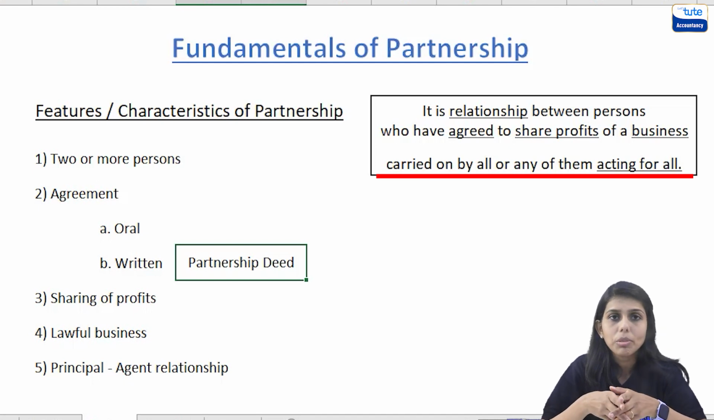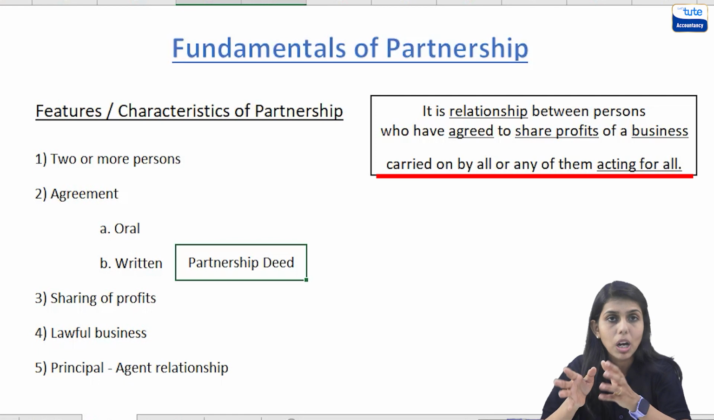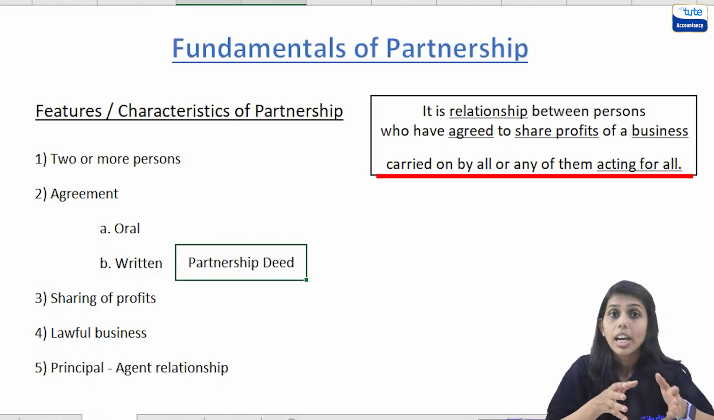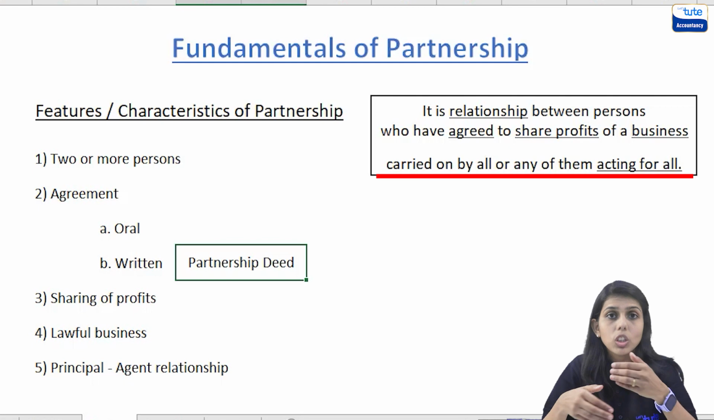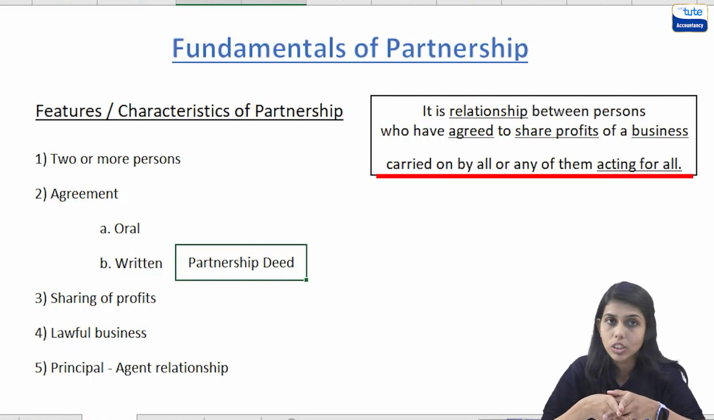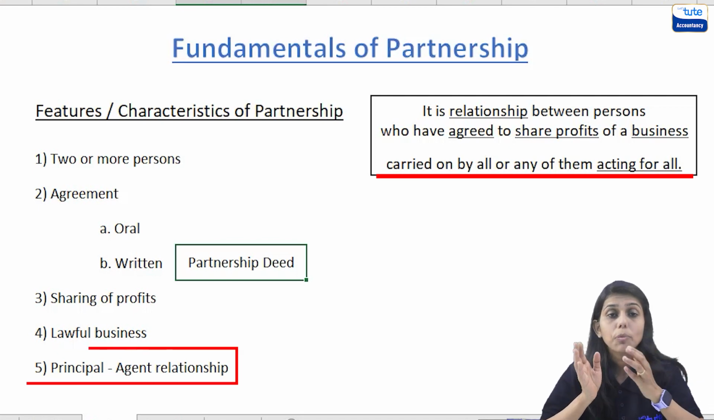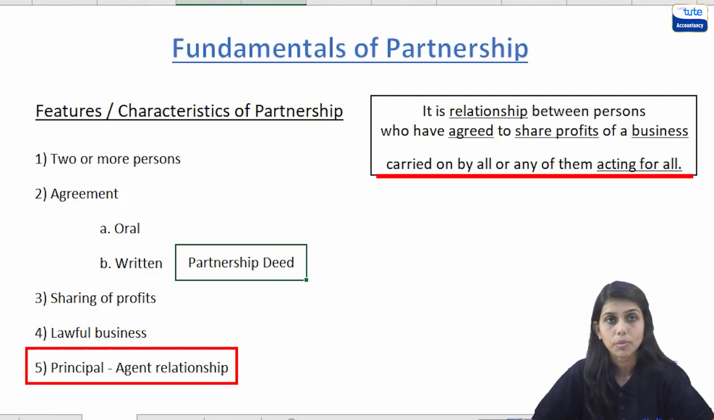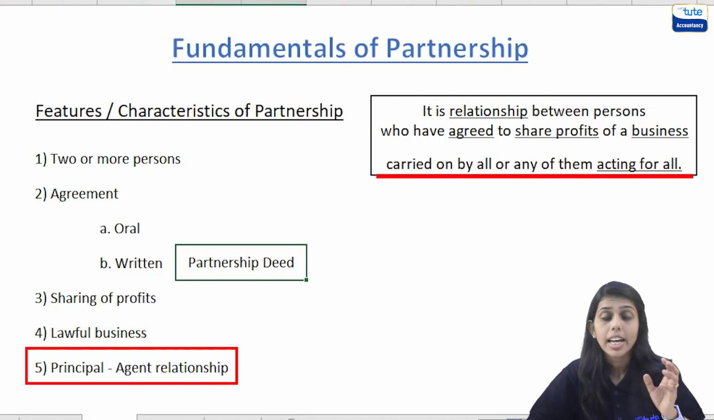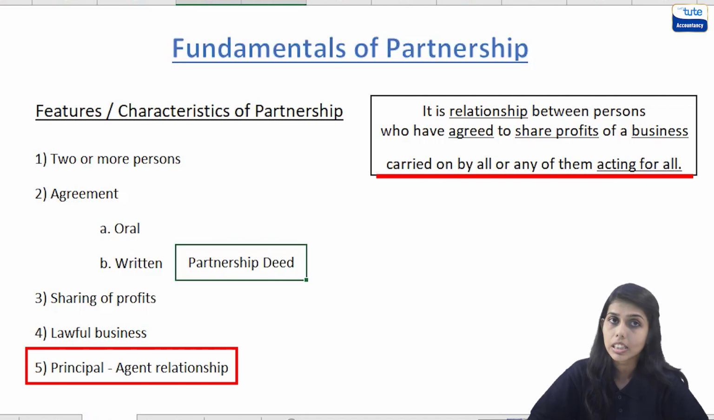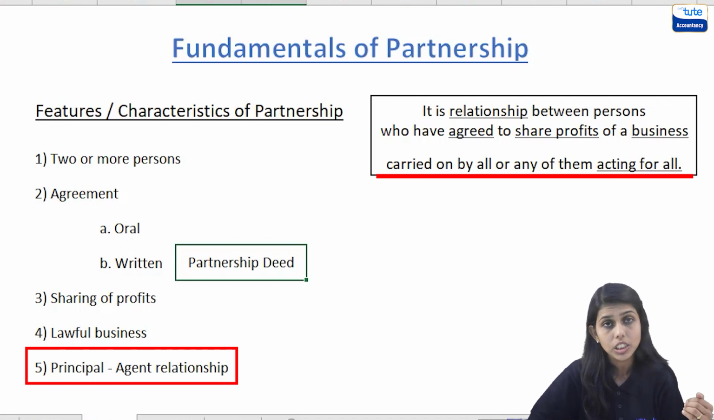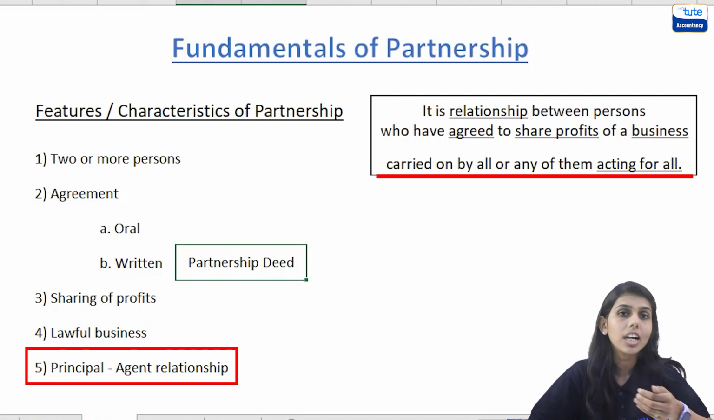So there might be possibility that there are many partners in the firm, out of which some are active partners and some might be sleeping partners, not taking part in the day-to-day activities of the business. Now in that case, the partners of the partnership firm have a principal-agent relationship. Now what is that? As an agent of the firm, the partner represents other partners and thereby binds them through his act. So suppose A, B and C are the partners, and if A takes any decision for the firm, then it binds the other partners as well.